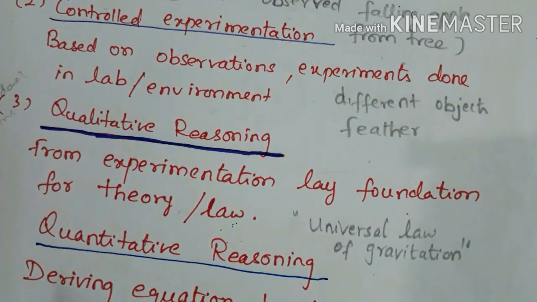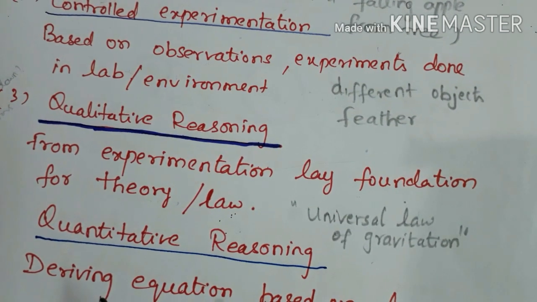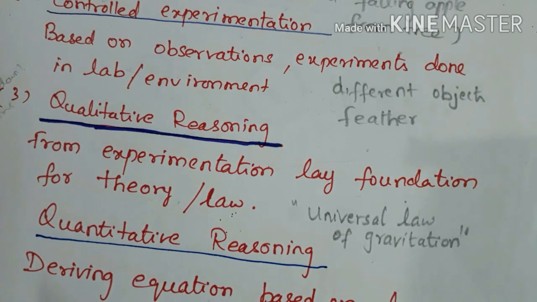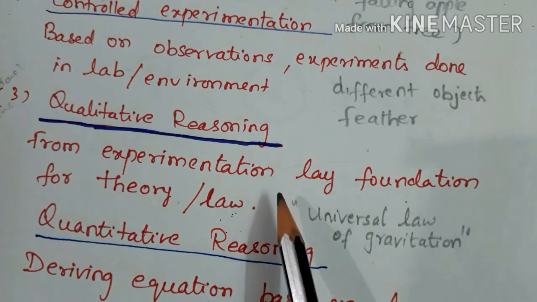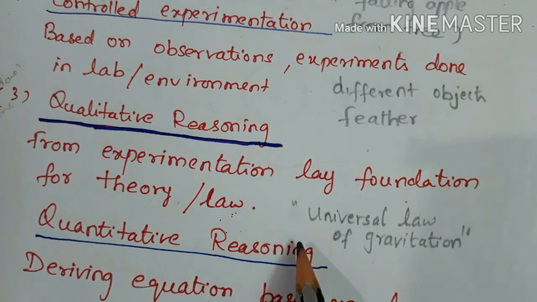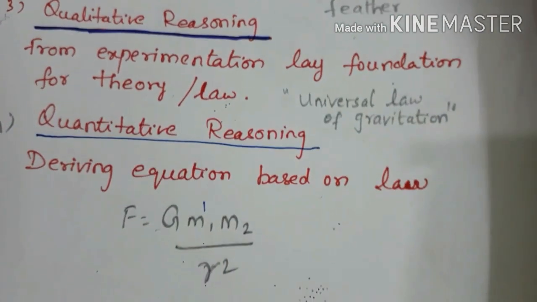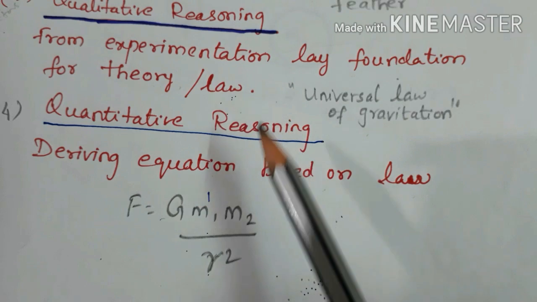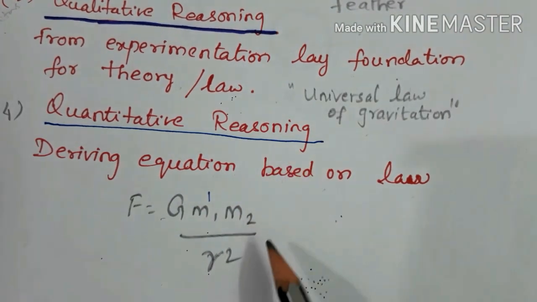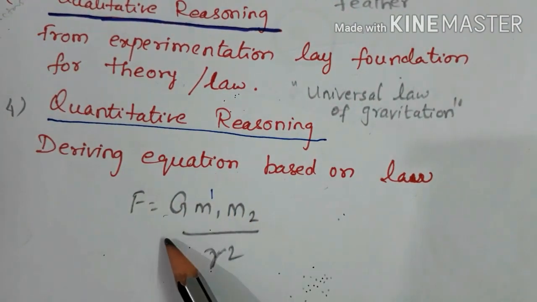The third step is qualitative reasoning. After the experimentation, you have to lay the foundation for the theory, or you must state the law. From the experimentation you must state the law. That is why Sir Isaac Newton stated the universal law of gravitation. And the fourth step is quantitative reasoning. After framing the law, an equation must be given based on the law. So Newton gave this equation, F is equal to G m1 m2 by r square.